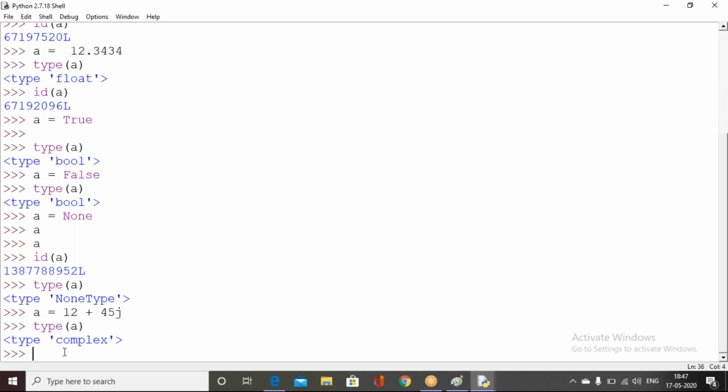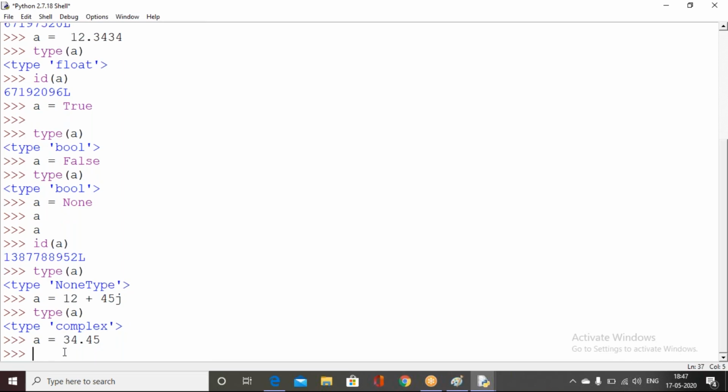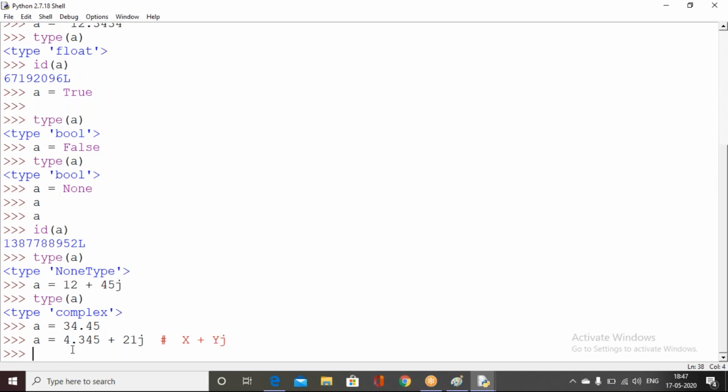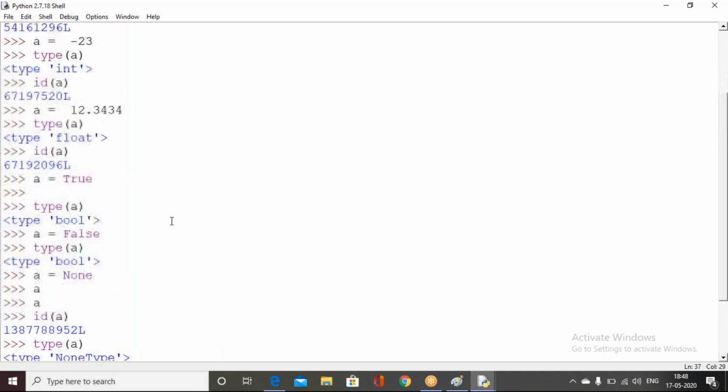So this is the x value. For example, we can use a float as your x value, and a float is also your y value. Here x is your real number, and y is your imaginary number. The imaginary number must have the j character. Here x and y are any real numbers, whether integers or floats, it doesn't matter. So this is about fundamental data types.